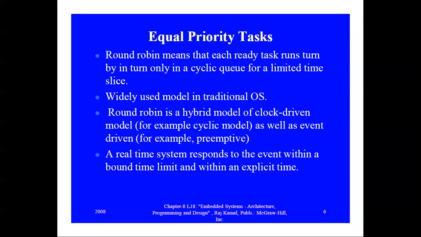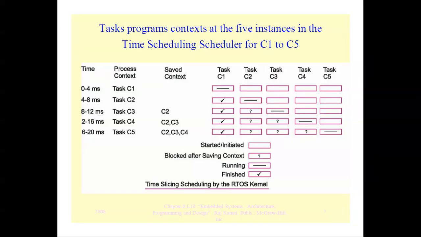Okay, the real-time system response is very important in a real-time system. That means real-time systems have to respond within a particular time limit. So a real-time system responds to an event within a bound time limit and within an explicit time.